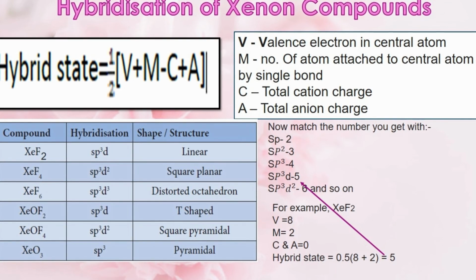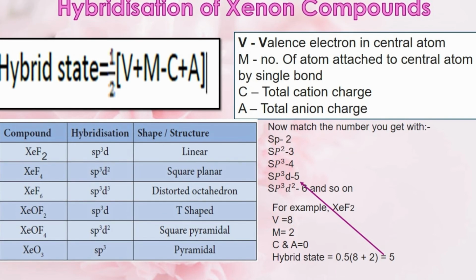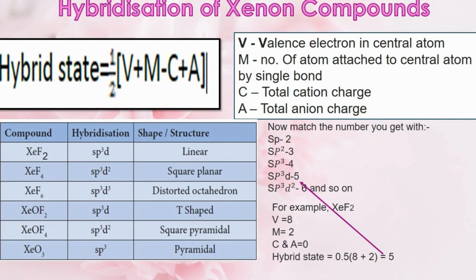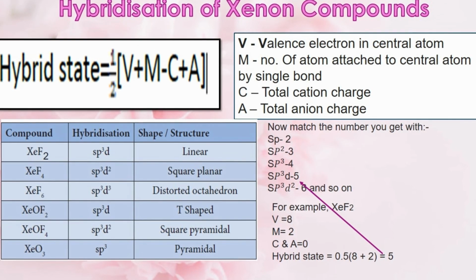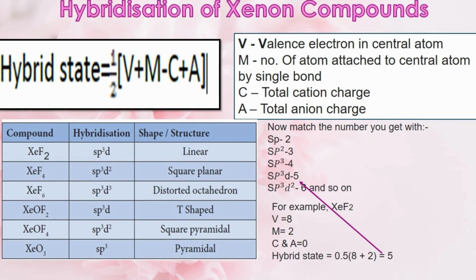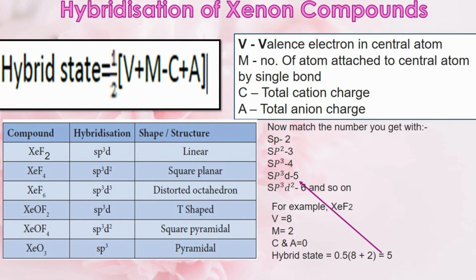Now let's see how to find out the hybridization of a central atom in a compound. We have a formula to find out the hybridization state, that is half into V plus M minus C plus A, where V is the number of valence electrons present in the central atom. M will be the number of atoms attached to the central atom.